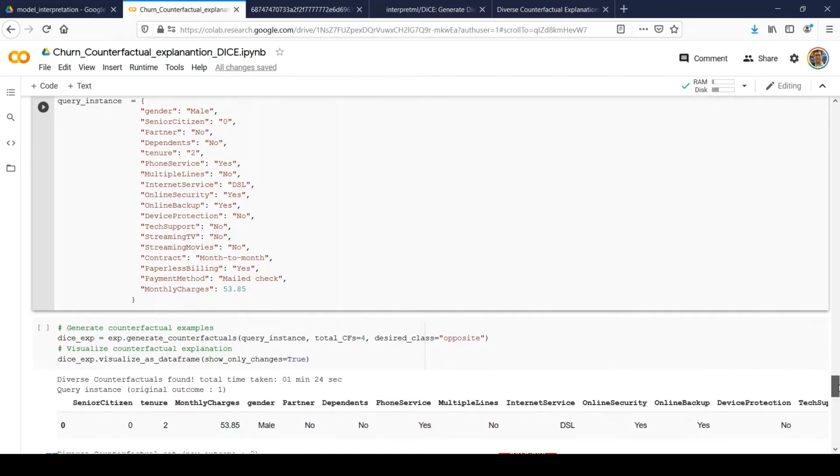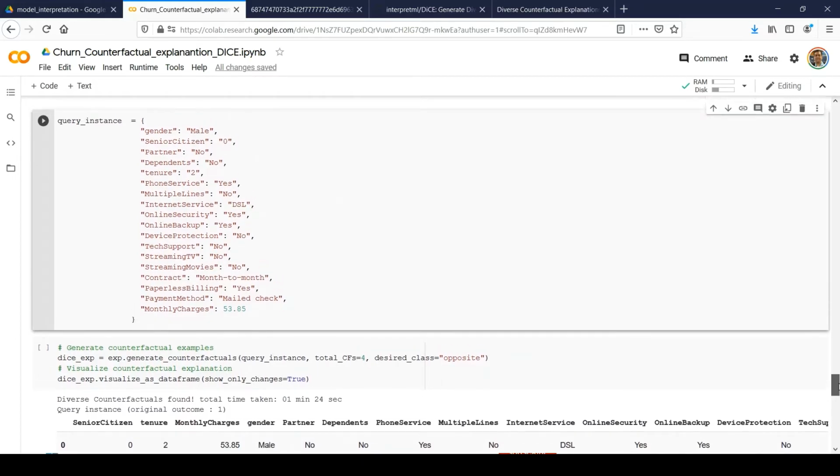In this case, I am providing the query instance for a customer who has churned, based on historical data. Now we'll ask the model explainer to generate different counterfactual explanations so that my customer will not churn, right? And we'll see what changes it's recommending us to make in the input values.